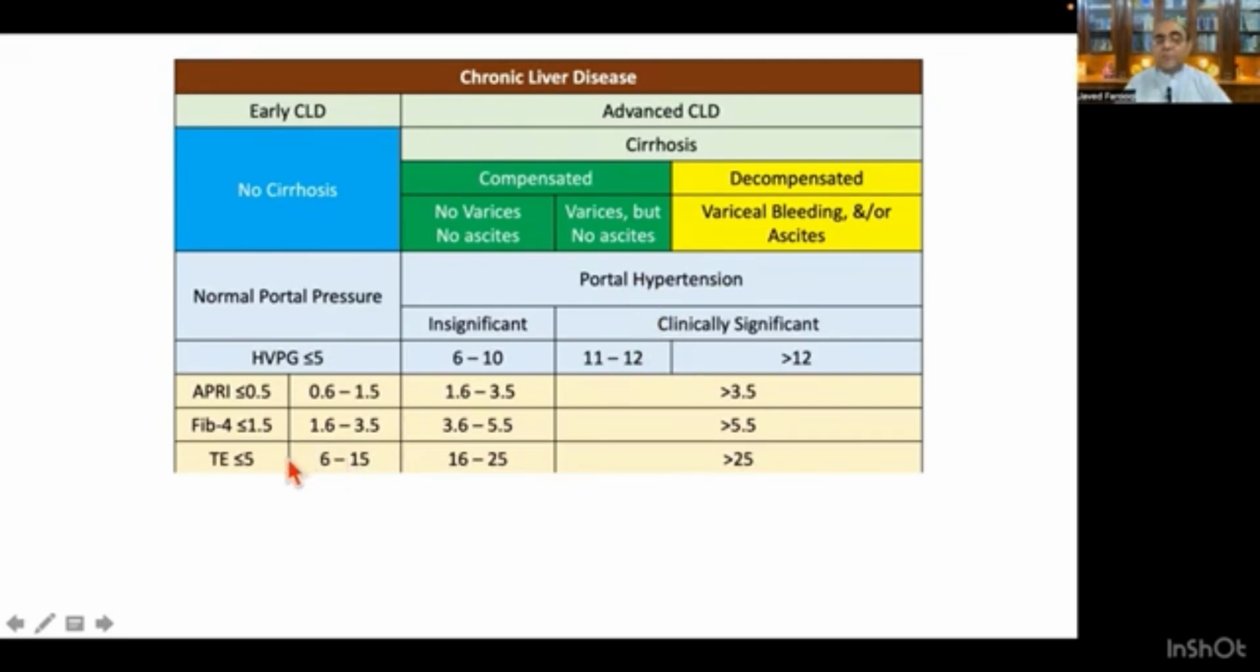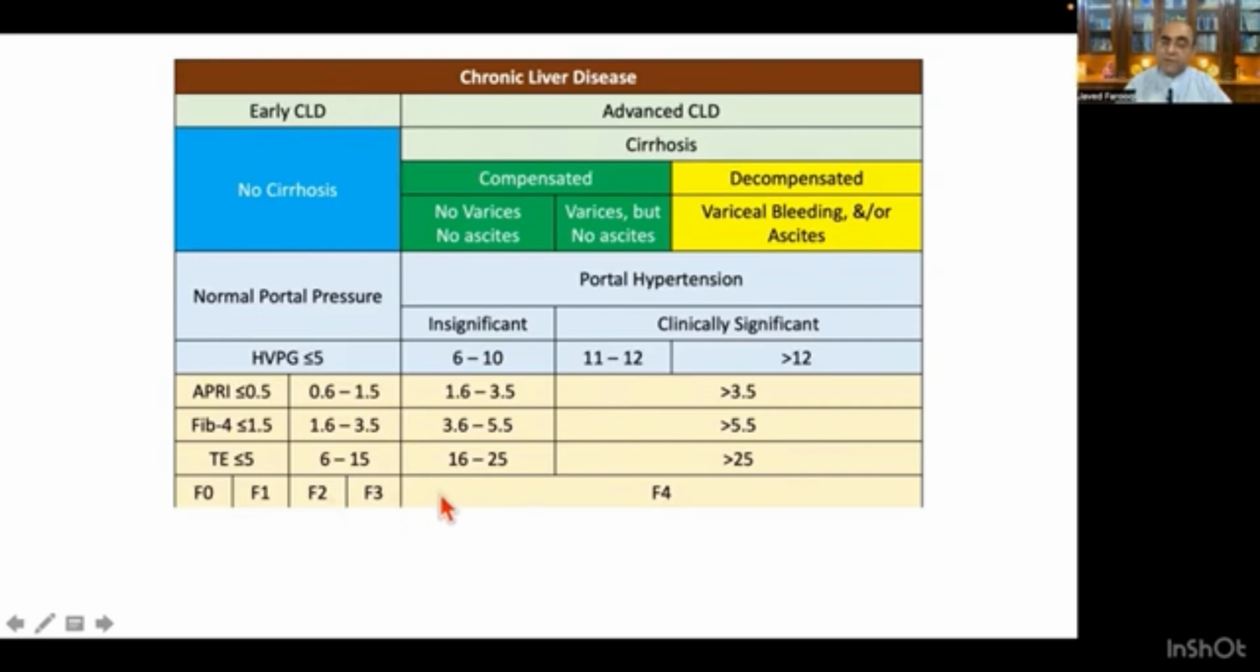Coming to the FibroScan values, when these are less than 15, it means there is no cirrhosis. There may be advanced fibrosis, but no cirrhosis. But when it is more than 16, so 16 to 25, in most of the cases it correlates with clinically insignificant portal hypertension, but more than 25, it correlates with clinically significant portal hypertension. So this is the further division of that. The transient elastography value of more than 15, 16 to 25 or more, this is stage 4,